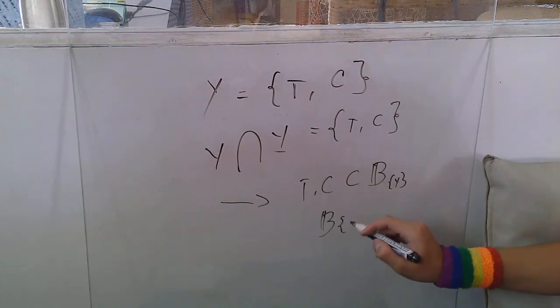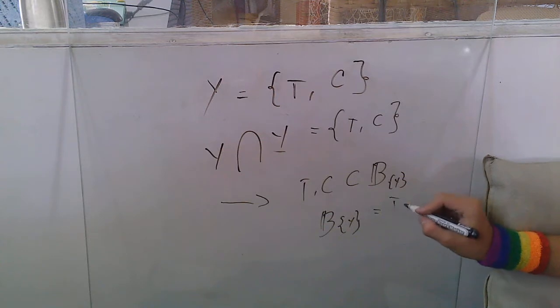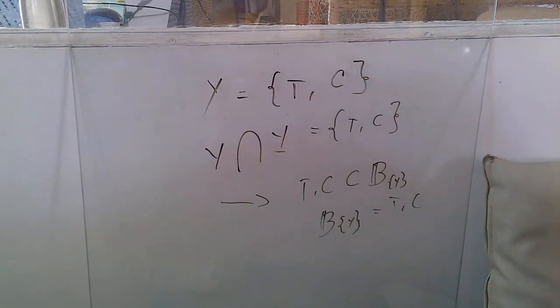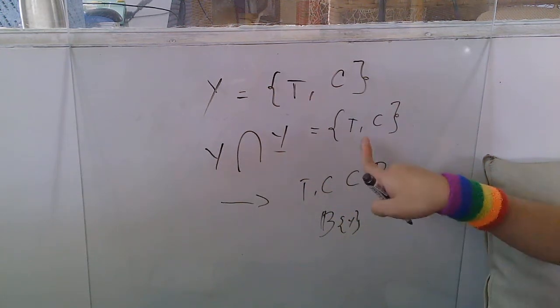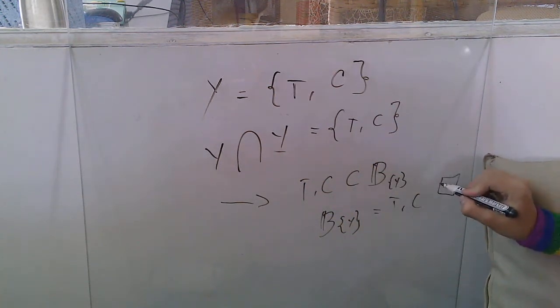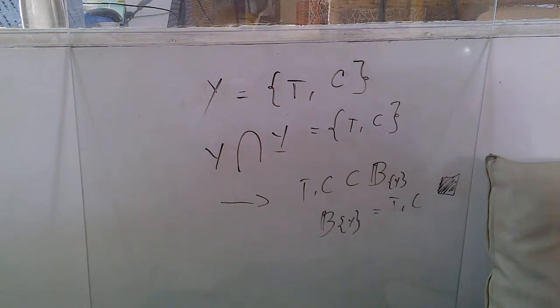The set of Y is equal to C. And so there, we've just proved that Y contains a pussy set that contains T and C, which are its members. Quod erat demonstrandum, box to finish the proof.